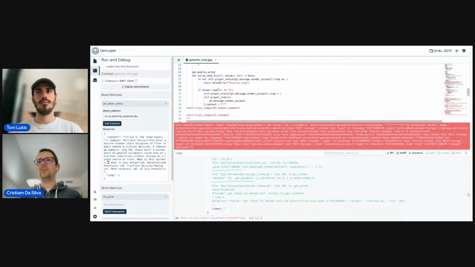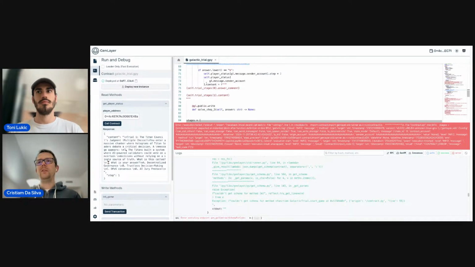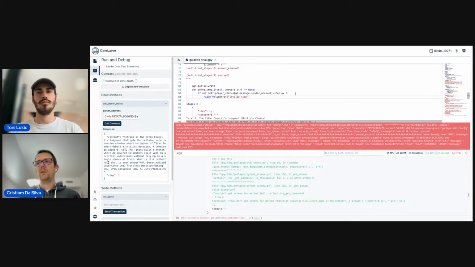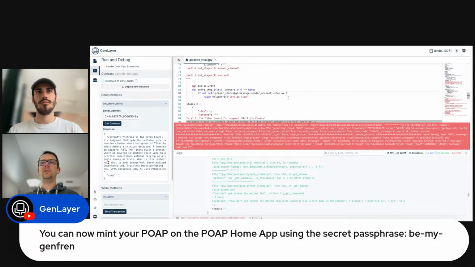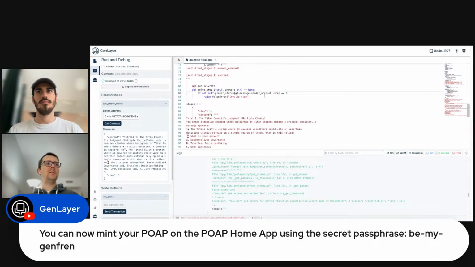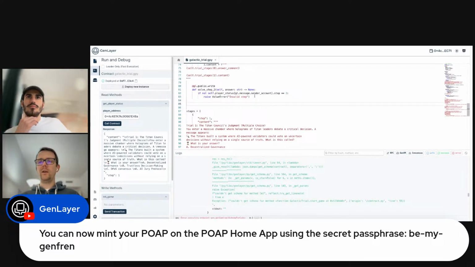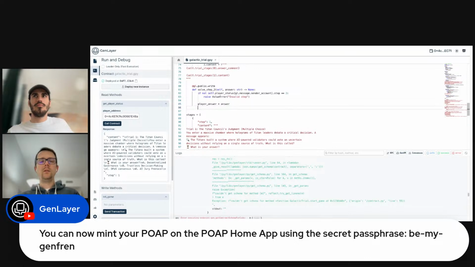In this case, we can just use the same validation as before, but with the current step. If the user is not in the second step, we don't want to process this. And now we need to declare as local variables all the things that we're going to use in our non-deterministic code, because otherwise it's going to fail. So the player answer is answer.